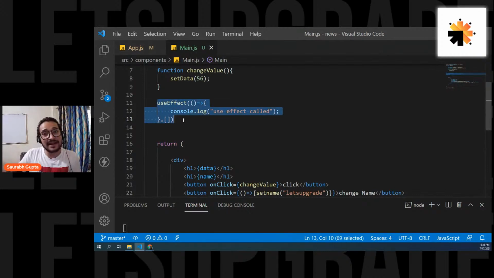So these are the three main ways by which you can call the useEffect. One, if you don't mention anything, it will be called for each render, each re-render. If you mention a blank array, for component mount, that means for the first time the component loads. And if you mention some variables in it, now it will be called based on that variable change.